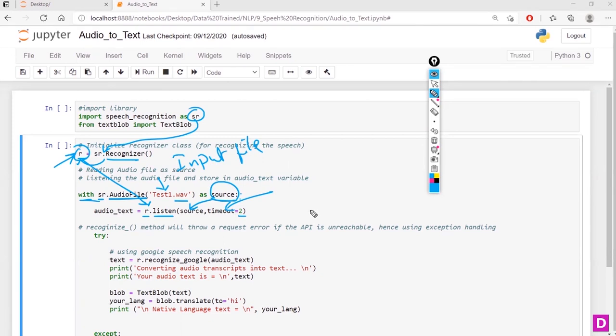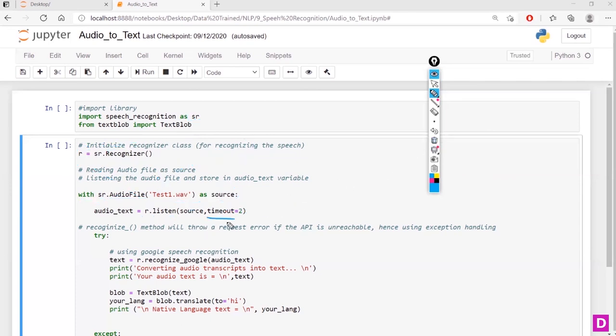Basically, when we speak, in between we take pauses, right? If that pause is too lengthy, then it is not going to convert that one. So it will stop then and there itself. So if you know that your speech is too slow and there are too many lengthy pauses, on the safer side you can allow more seconds. Here I'm giving 2 seconds. So when you are recording, you can pause for 4 seconds or 5 seconds and play around with this timeout parameter. All right. So this parameter I'm giving.